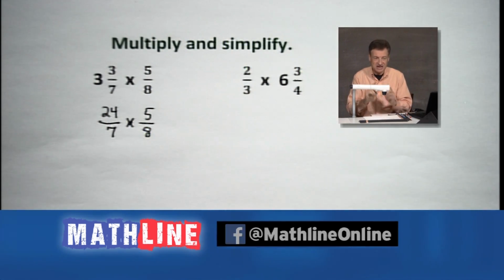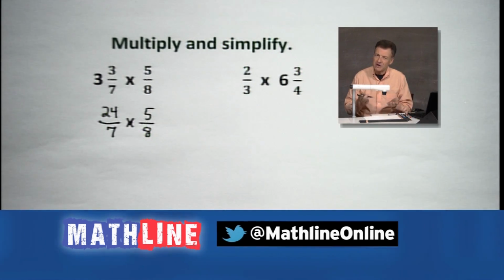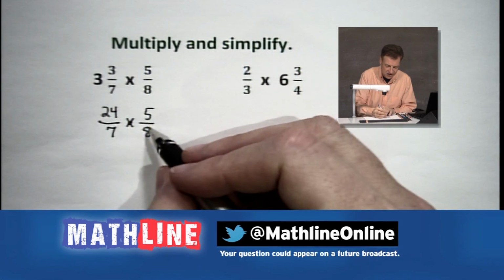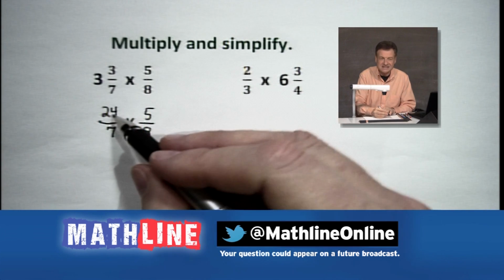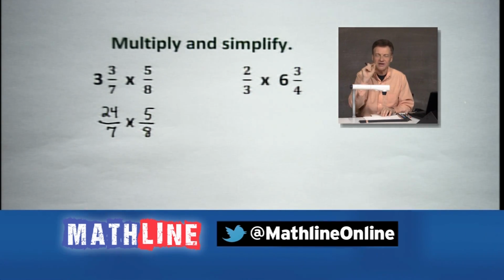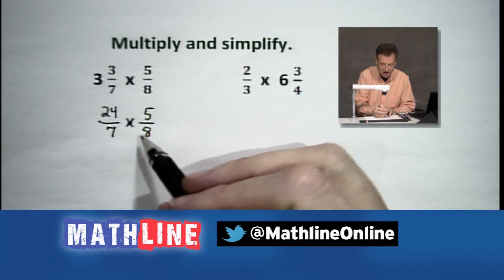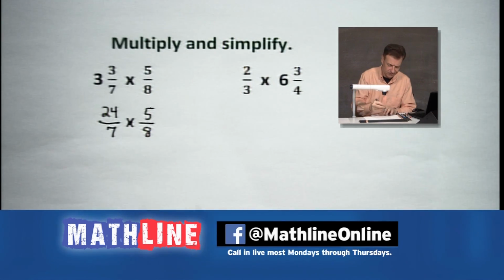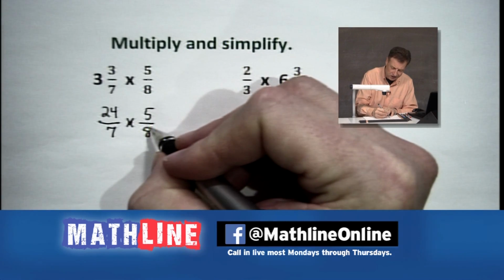Let's reduce if we can. You say, well, how do we reduce if we can't? Look on that diagonal. Look for the cancellations, all right? So I see 8 and I see 24. I know my times tables. I know my multiplication facts. I know that 8 will divide into 24 evenly. Life will be so much better. How much better? Let's take a look.